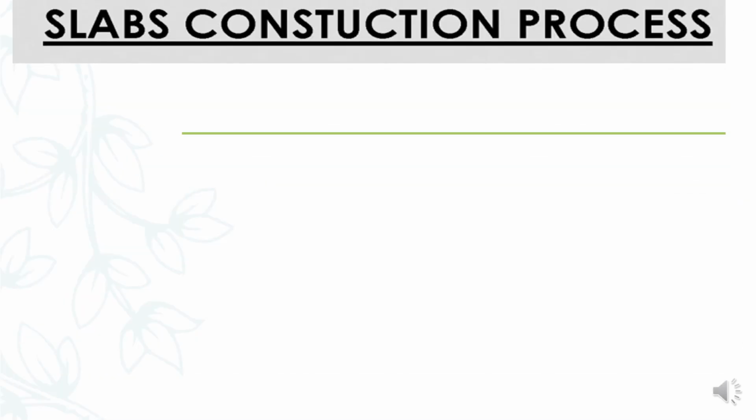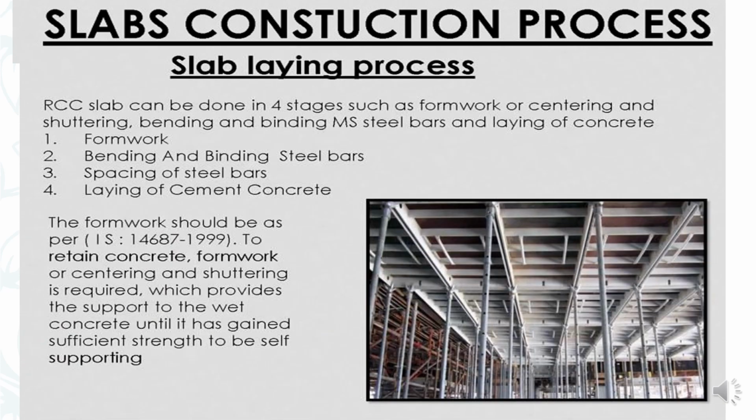Slab construction process. Slab laying process. An RCC slab is done in 4 stages: formwork and shuttering, bending and binding of steel bars, and laying of concrete. The items involved are formwork, bending and binding of steel bars, spacing of steel bars, and laying of cement concrete.